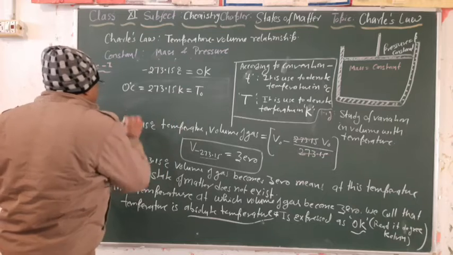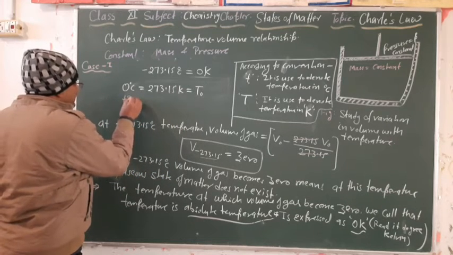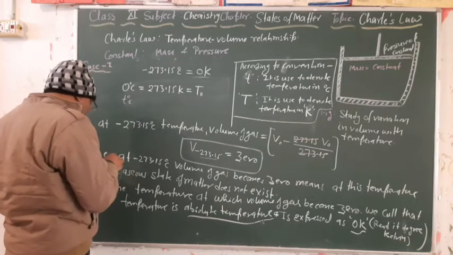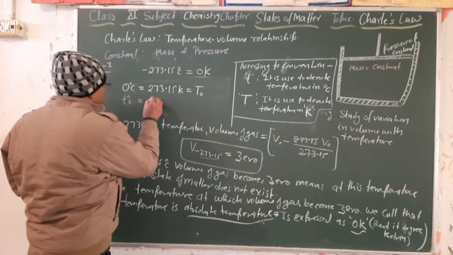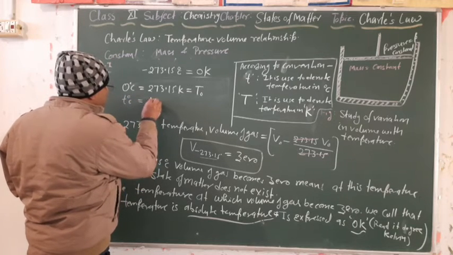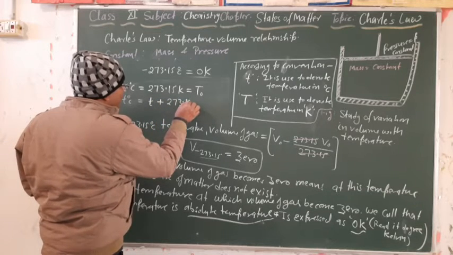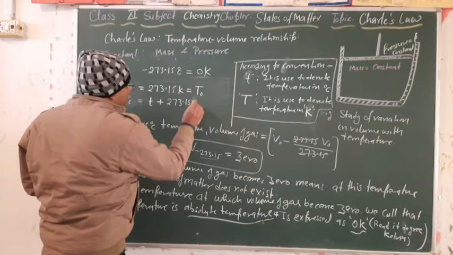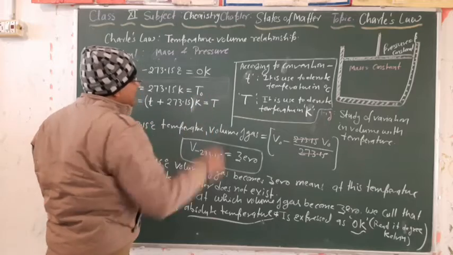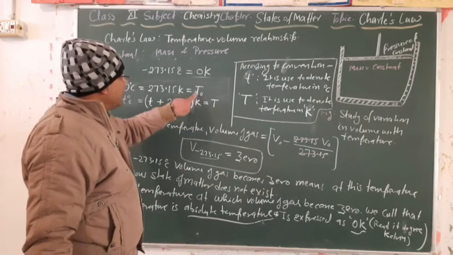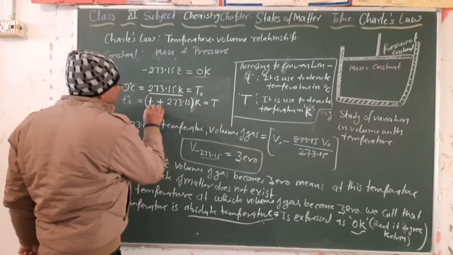Then for temperature T degree Celsius, we will write T plus 273.15, and this total sum will be in Kelvin, and we can write for it the designation capital T. So small t and capital T: we represent the Celsius temperature with small t, and we represent the Kelvin temperature with capital T.